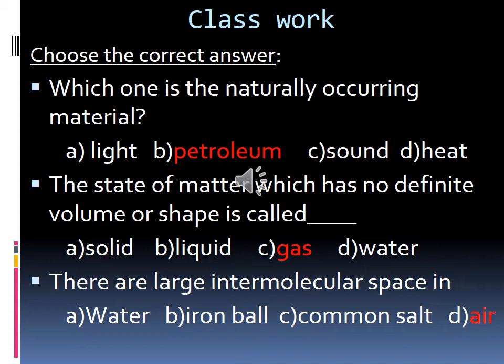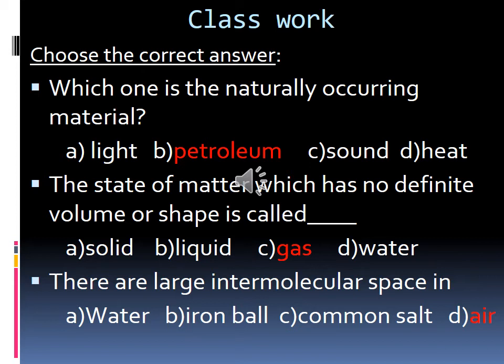There is large intermolecular space in air. Only in gas we have a large amount of intermolecular space. So the example of gas is air.